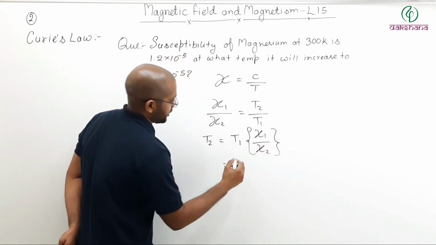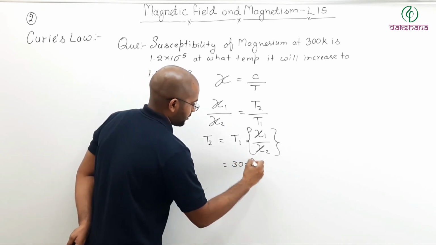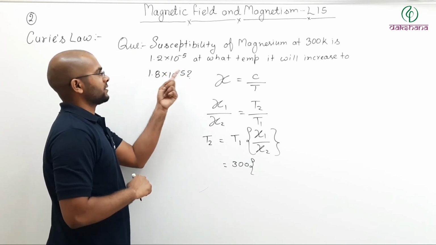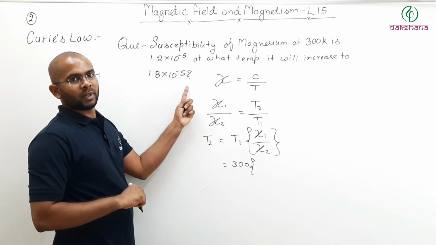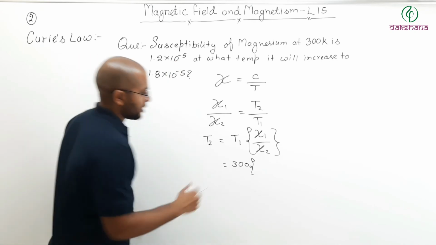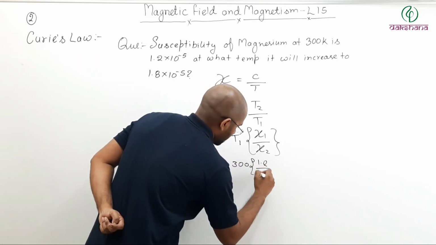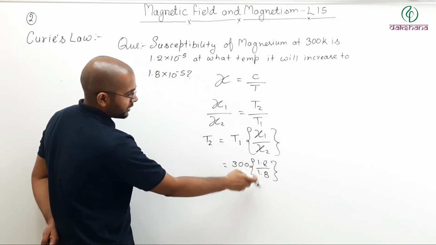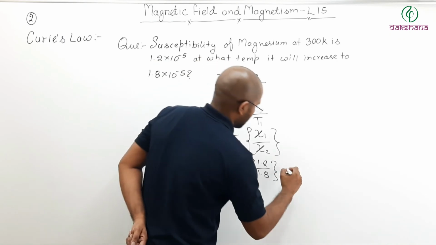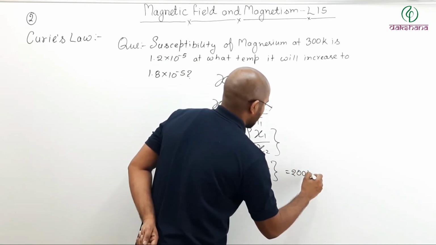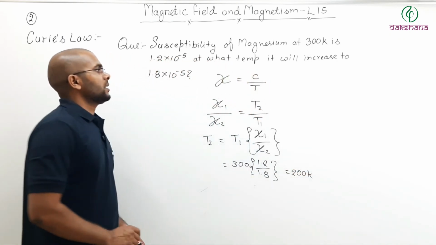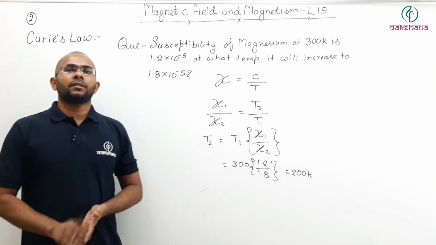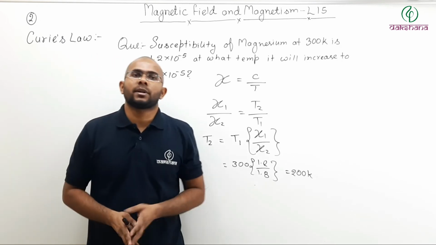So what is the first temperature? 300. So 300 multiplied by 1.2 into 10 to the power minus 5 divided by 1.8 into 10 to the power minus 5. 10 to the power minus 5 will cancel. 1.2 divided by 1.8 will be 2 by 3. 2 by 3 multiplied by 300 will be 200 Kelvin. Very easy question.